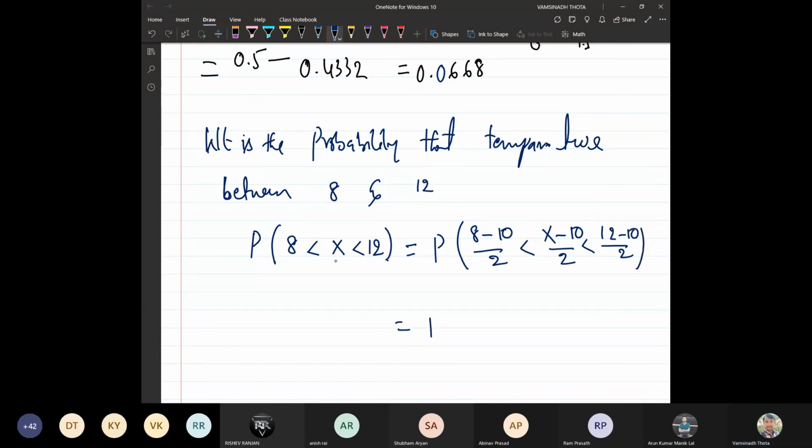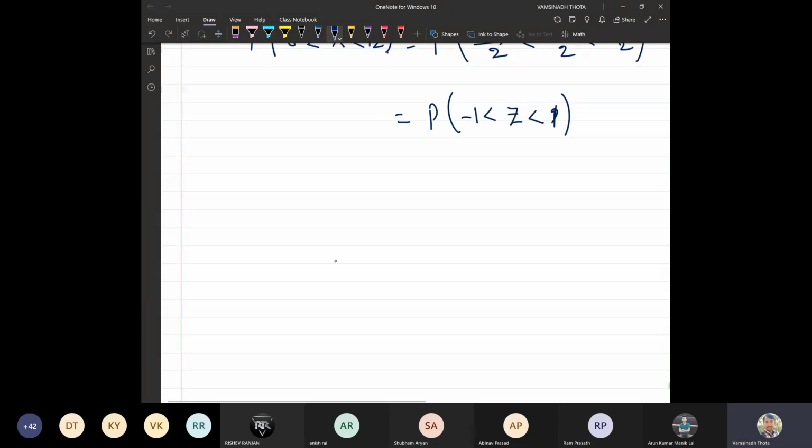That is minus 1 less than Z less than 1. It is an even function, so it can be written as 2 times probability of 0 less than Z less than 1.